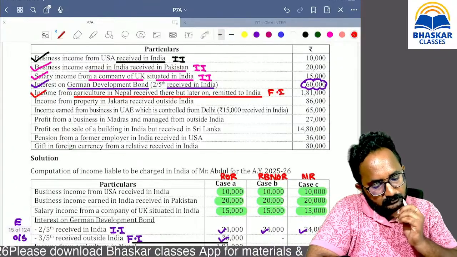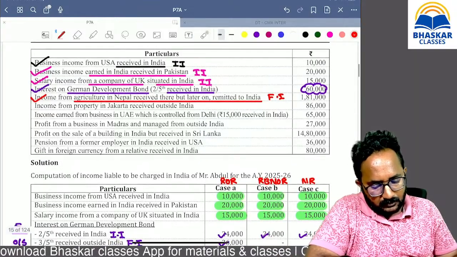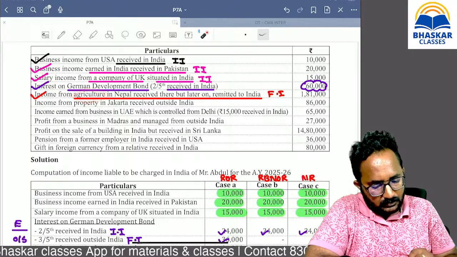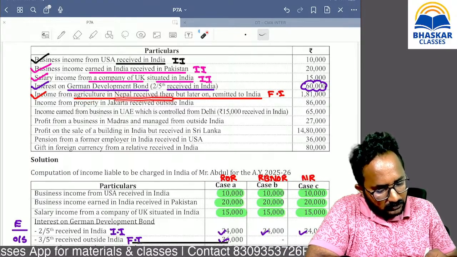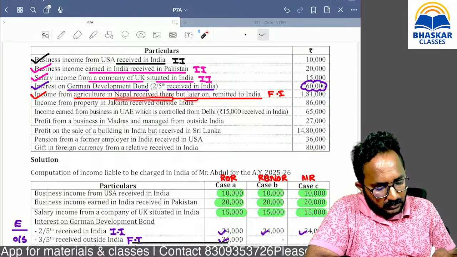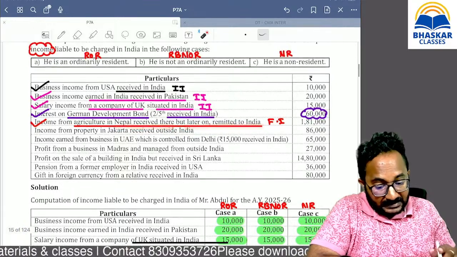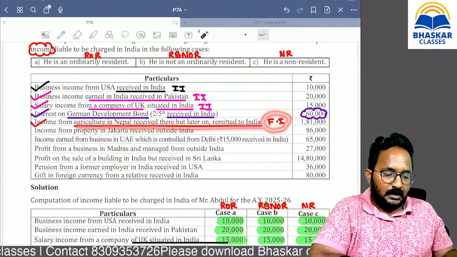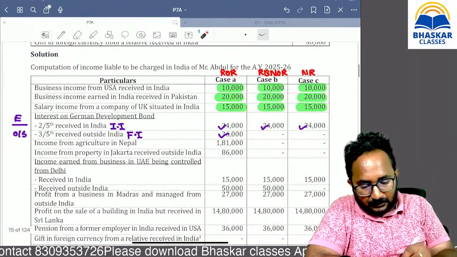Agricultural thing received. Okay, received there, but later on remitted to India. So during the current previous year only you have this income, ma? Foreign income, but in future they will do remittance, ma? That's why it isn't taxable.